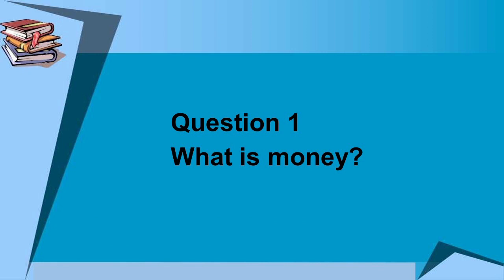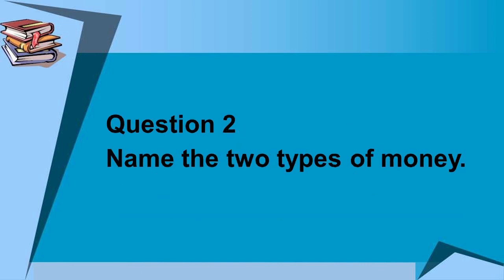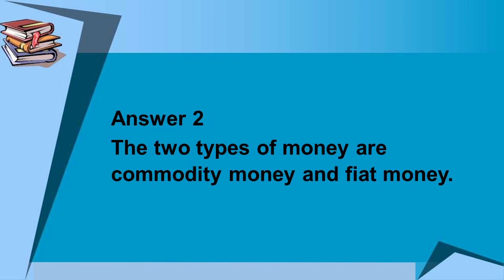Question number 1 is, what is money? Answer to question number 1 is, money refers to anything that is generally accepted as a medium of exchange, a measure of value and a store of value. Question number 2 is, name the two types of money. Answer to question number 2 is, the two types of money are commodity money and fiat money.